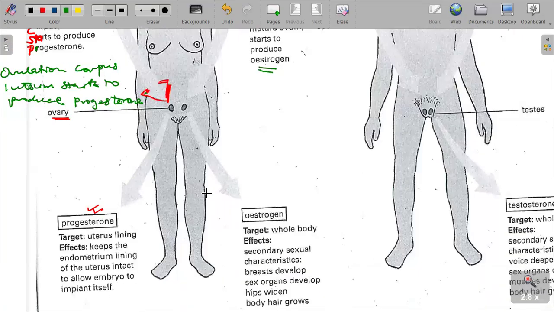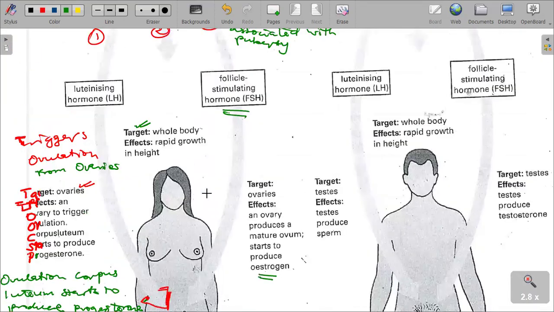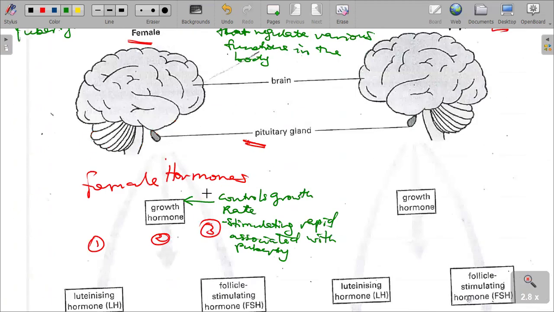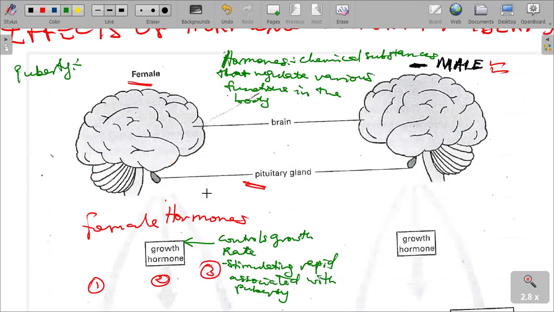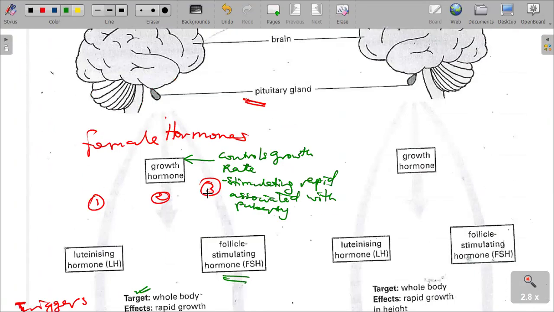And then let's look into males, into men. In men we also have the pituitary gland, and similar hormones are produced. We have LH, growth hormone, and follicle stimulating hormone.